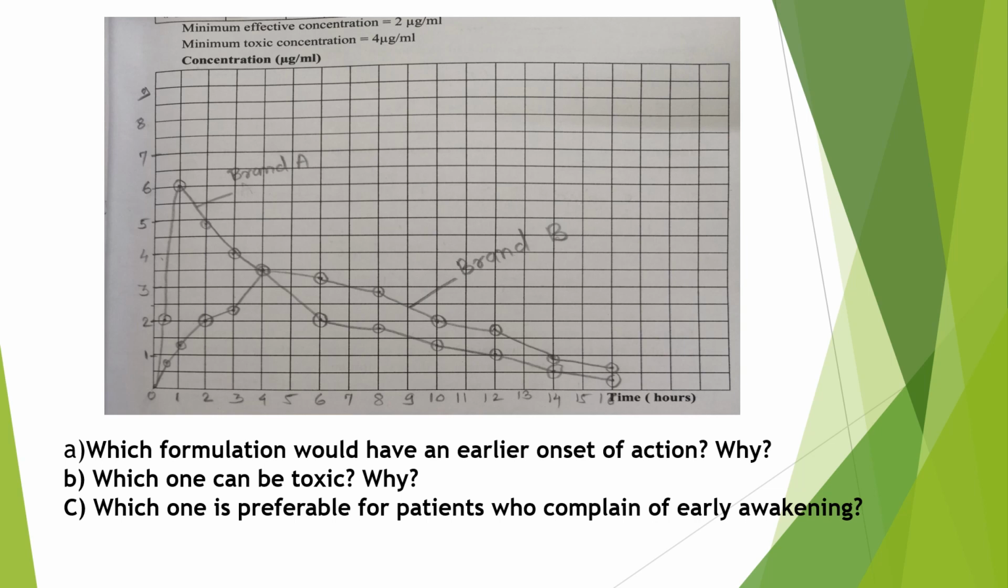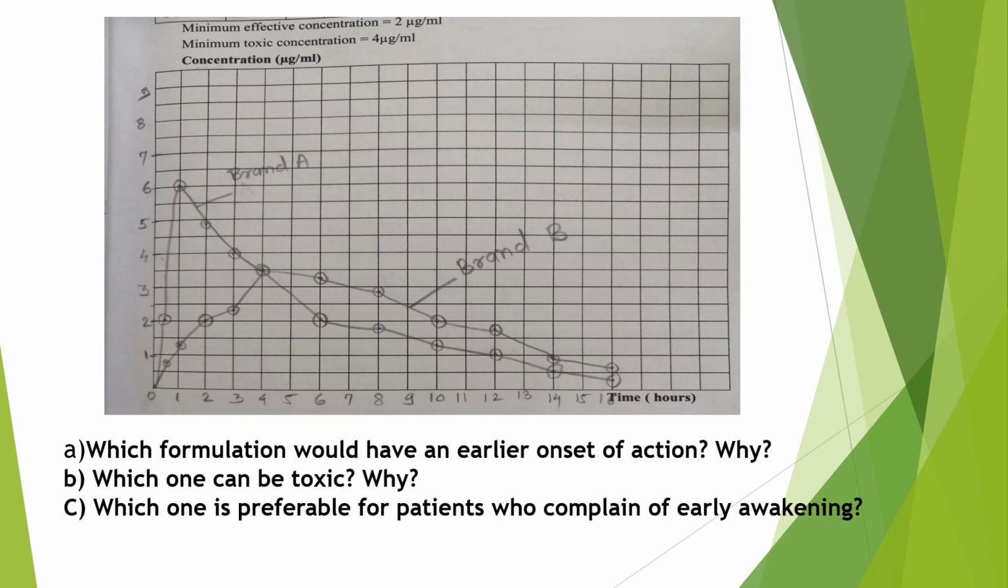Okay, so here formulation A can be toxic because it achieves plasma concentration 6 microgram per ml, which is higher than minimum toxic concentration. The next question is, which one is preferable for patient who complain of early awakening?